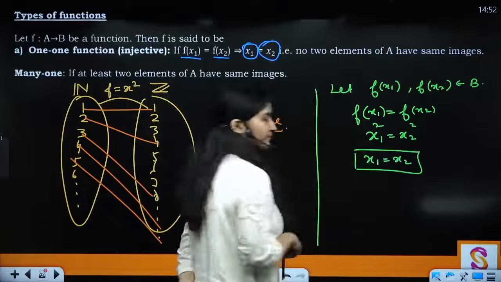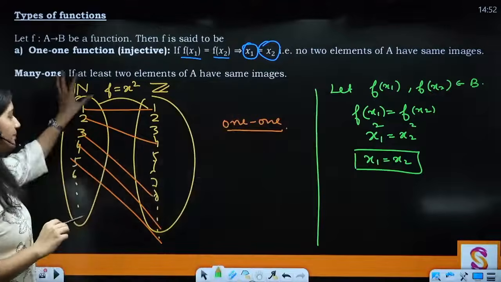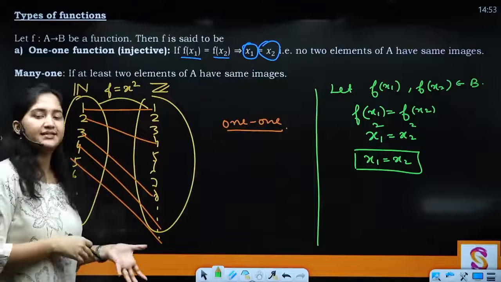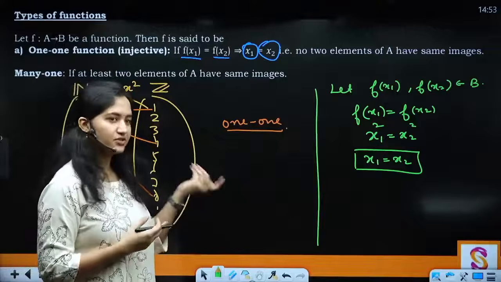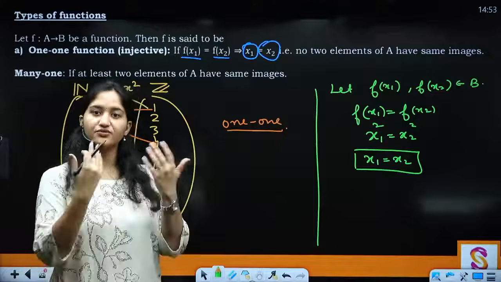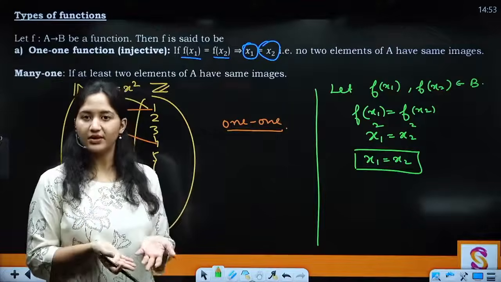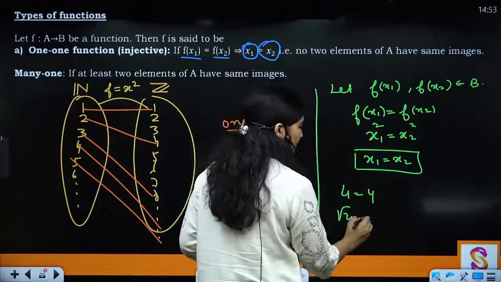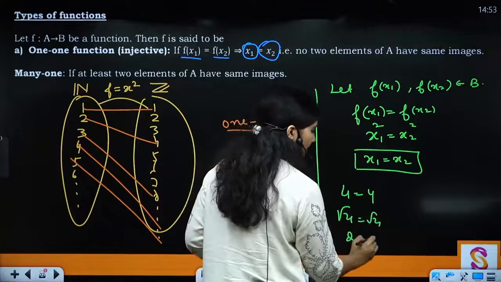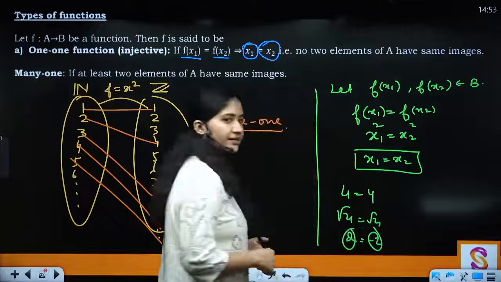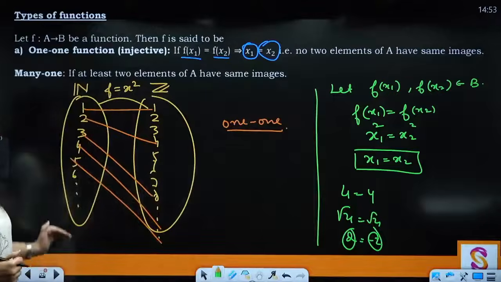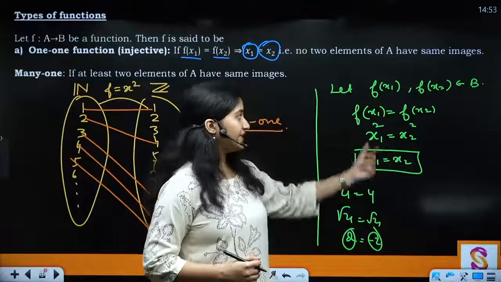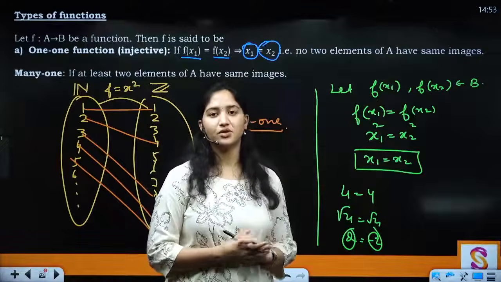Why is this possible? If the domain had been the set of integers, then it would not have been true. Why? Because x1 might have been, let's say, -1 or -2, and x2 might have been 2. The squares of both of these numbers are equal, but the numbers are not equal. So 4 equals 4, but the roots of these two numbers are not equal. Why? 2 can be -2. That means the inputs can be 2 and -2. But since the domain is only natural numbers, I can take only positive integers. Then I can say that for every fx1 equals fx2, the inputs are also going to be the same.